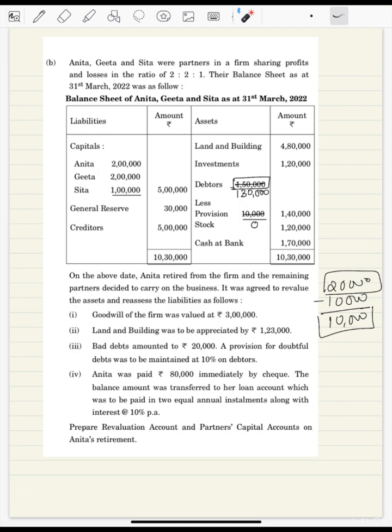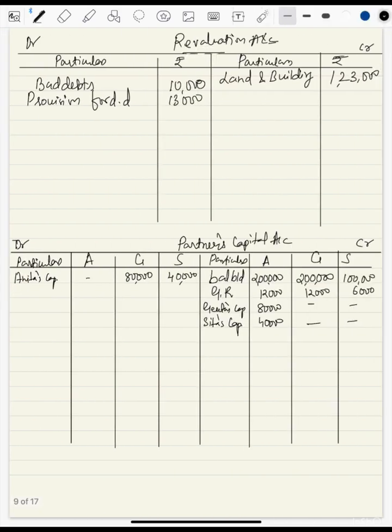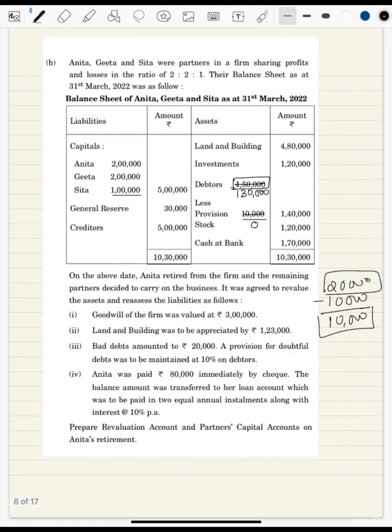Then next, Anita was to be paid 80,000 immediately by check. So we'll come here to Anita's capital account, we'll write down bank, and 80,000 was paid to her immediately, and remaining amount will be transferred to her loan account. That's it. The other information is not necessary for us. So we are done with all the points.